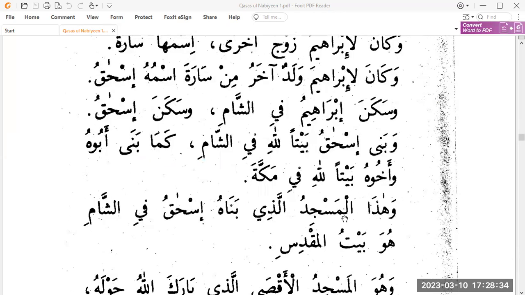Right. وهذا المسجد الذي بناه إسحاق في الشام هو بيت المقدس. You see that? Maqdis. You see how it's written? Maqdis. So wa hadha al-masjid, this is mubtada, right? Hadha al-masjid, this masjid. Now alladhi is the na't. So if it's a na't, obviously it's a part of mubtada, and it's defining masjid. You can see we use alladhi because masjid is definite here, so we will be using alladhi here. So he's saying this masjid, the one which,